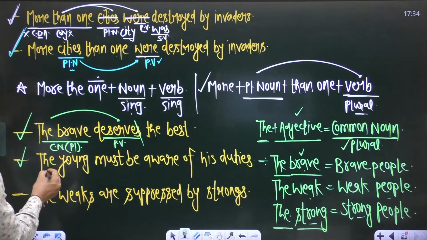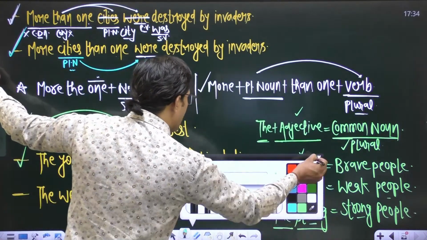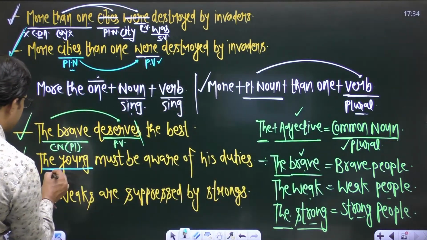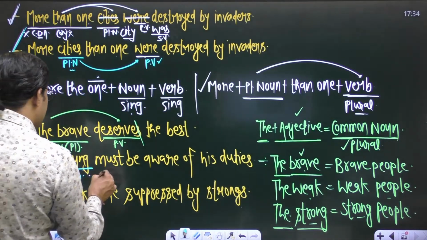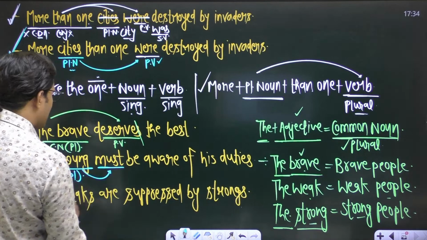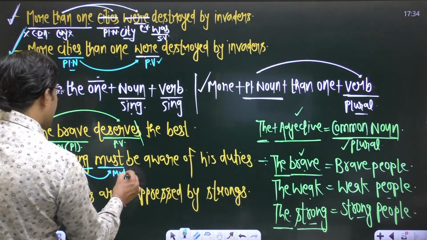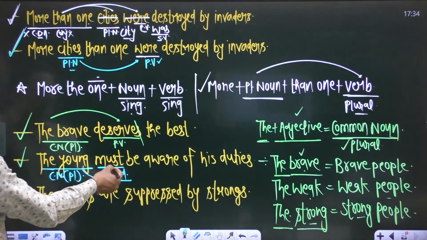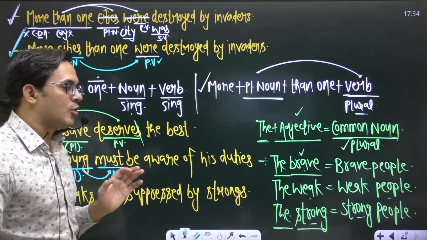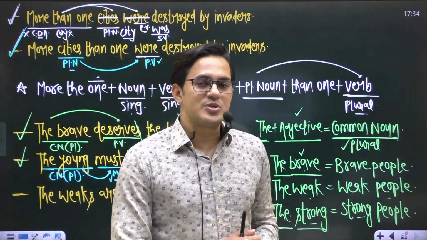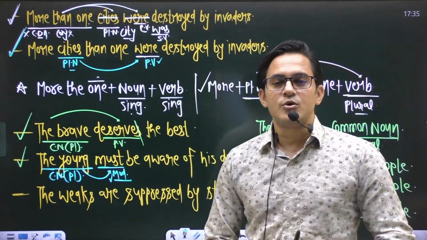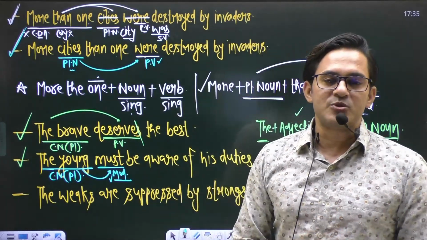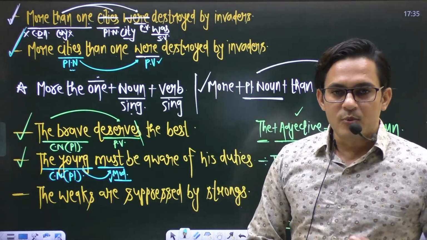In the second sentence, the young is also the plus adjective. This one is a common noun plural, and a common noun plural subject demands a plural verb. This is a modal. Modals remain similar in their singular and plural sense. Make sure all modal auxiliary verbs are singular as well as plural, right?